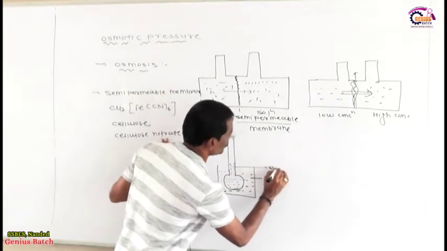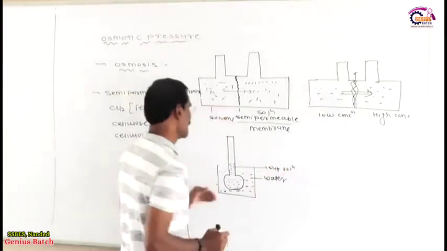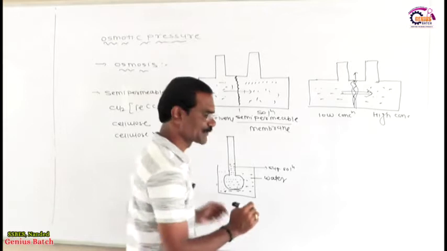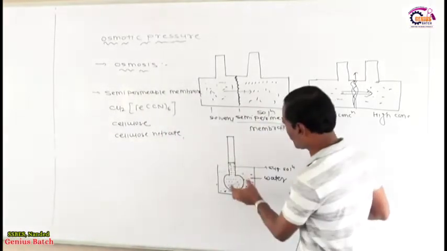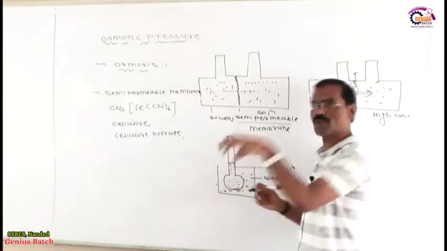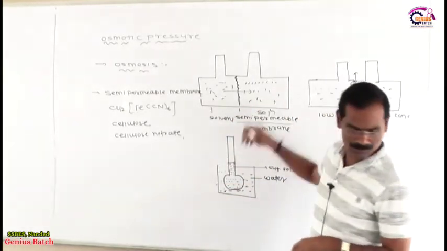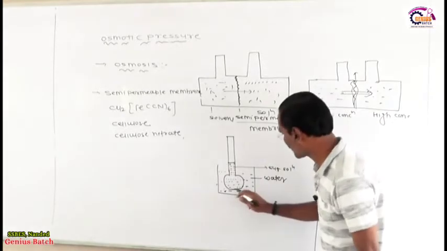This is a sugar solution. Sugar solution is present in the funnel, and this is a level. This is the level before putting this funnel in water. Then what happens after putting this funnel in water?